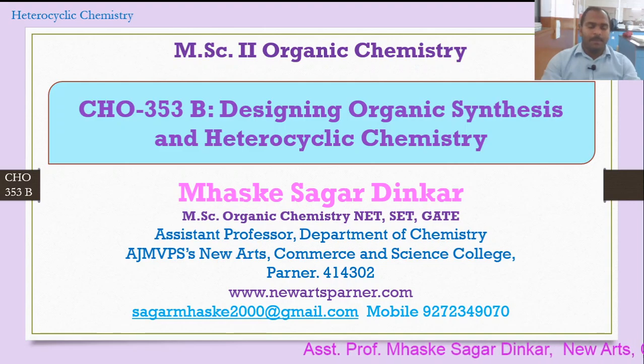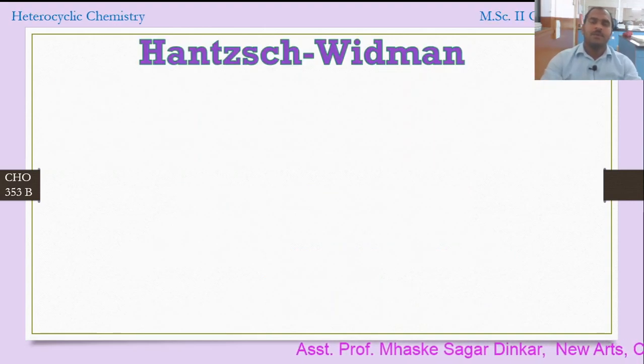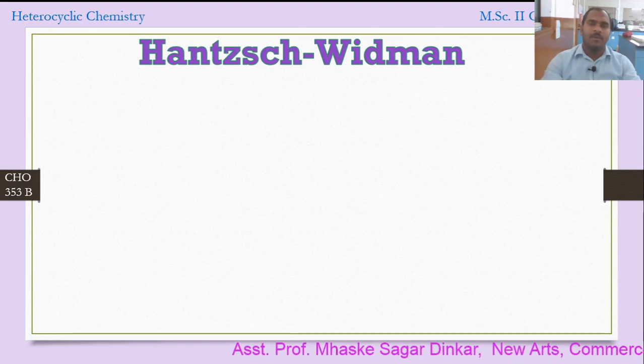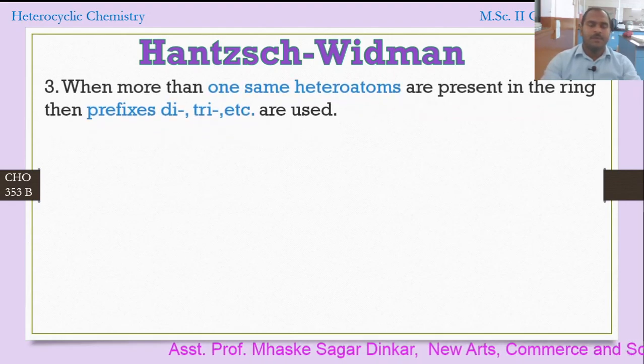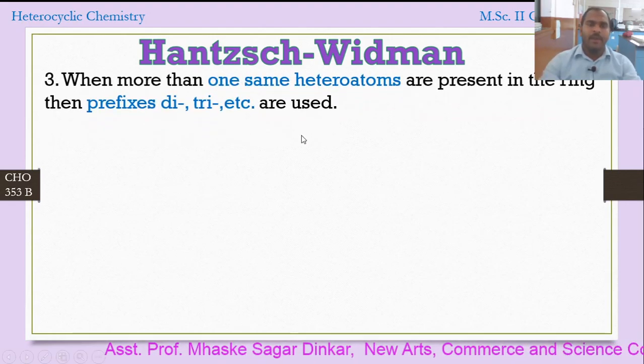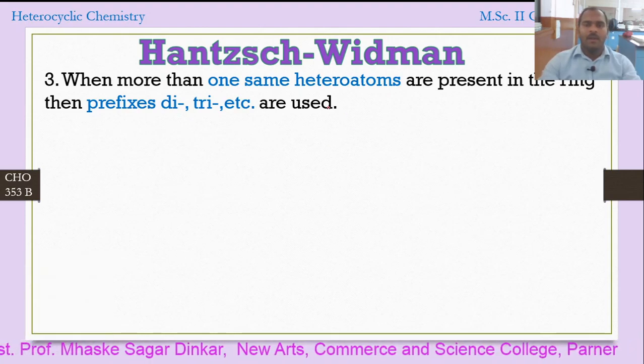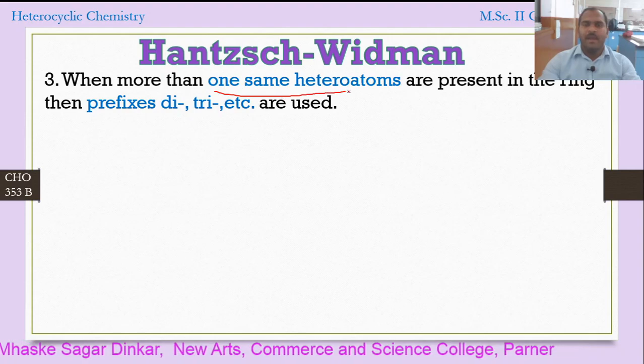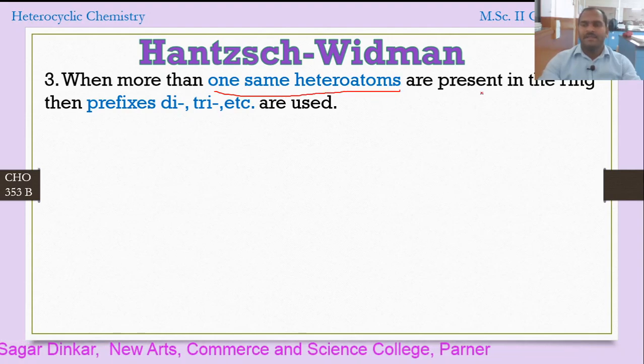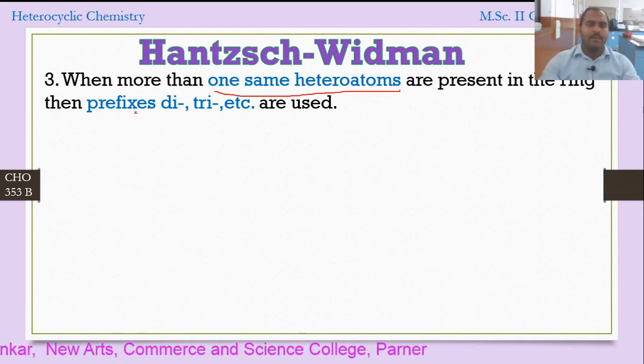So let's go for the third rule of the nomenclature system. The third rule suggests that when more than one of the same heteroatom is present in the ring, then the prefixes di, tri, tetra, etc. are used.